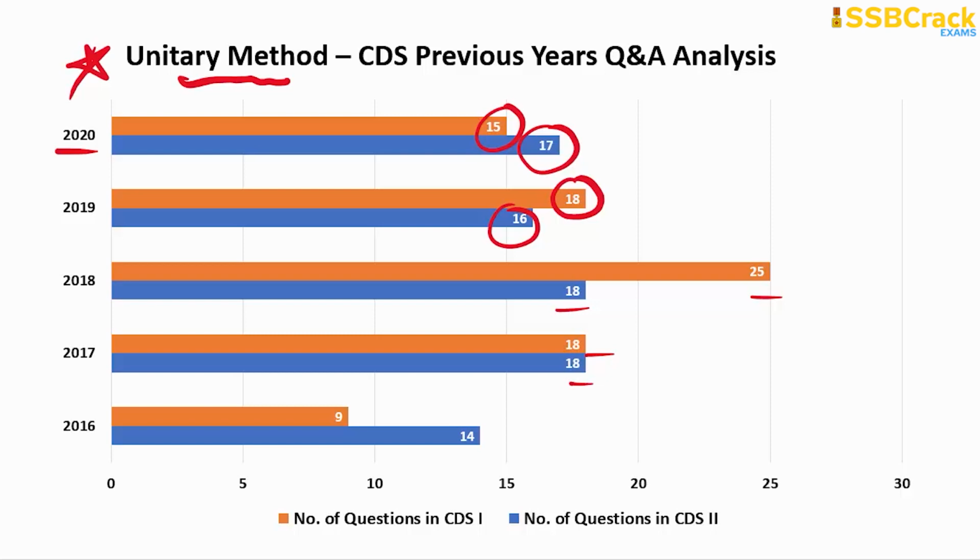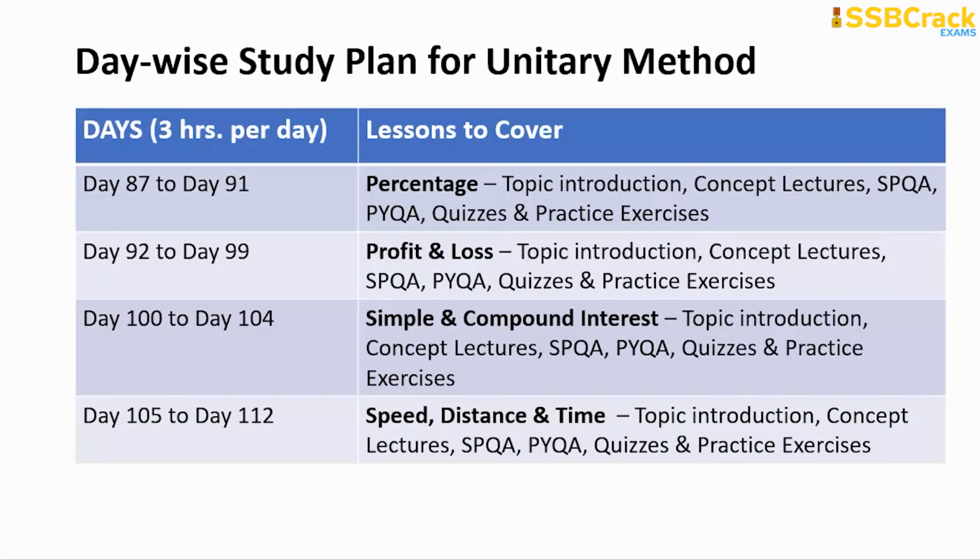So let's see the proper study plan for the same. Devoting 3 hours per day from day 87 till day 91, prepare only the topic of percentage. Then from day 92 till day 99, prepare the topic of profit and loss. From day 100 till day 104, prepare simple and compound interest. And day 105 till day 112, prepare the topic of speed, distance and time.